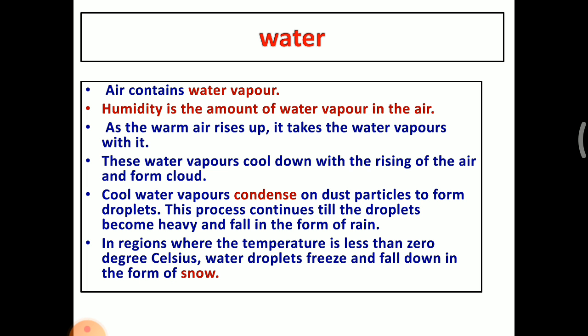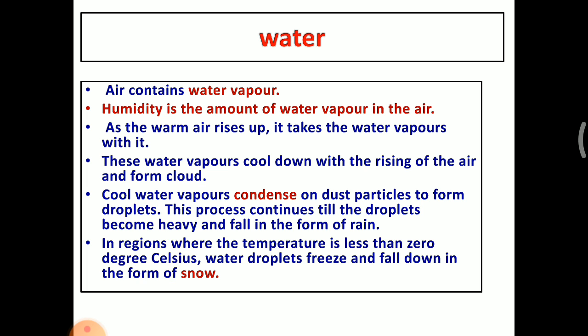When the hot air rises up, along with hot air, the water vapor also rises up. When it reaches a certain height, it cools down and forms the water droplet. So when the water droplets are heavy, it starts to pour rain.